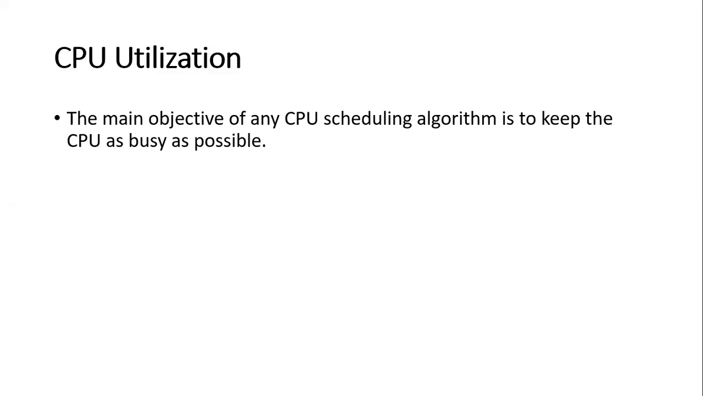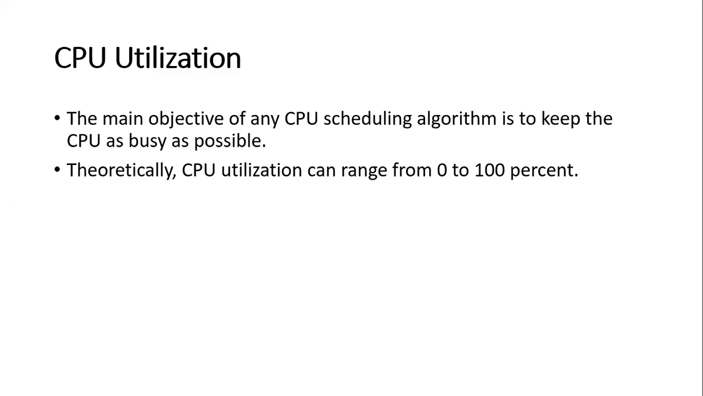Let's take the first criterion, the CPU utilization. What does it mean actually? The main objective of any CPU scheduling algorithm is to keep the CPU as busy as possible. That is the main objective of any scheduling algorithm, because when we keep the CPU as busy as possible, then only we get the maximum output.